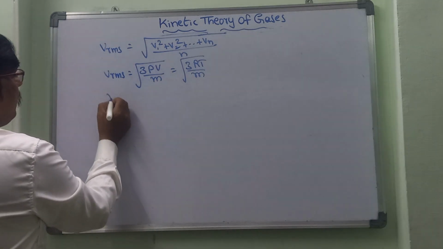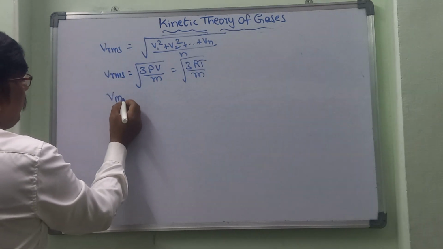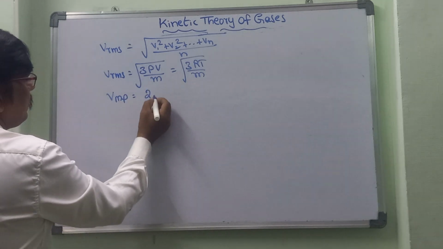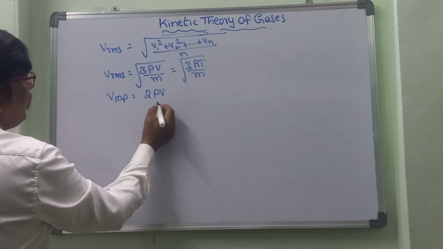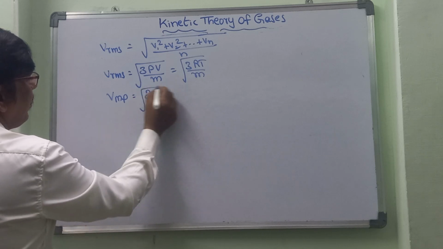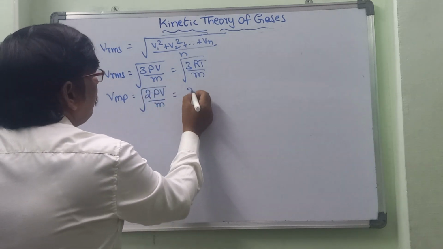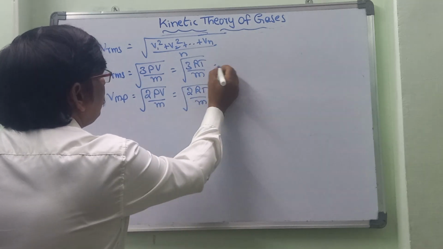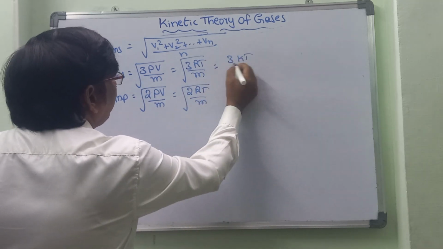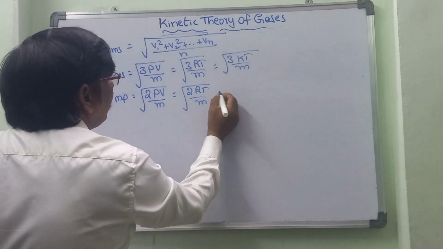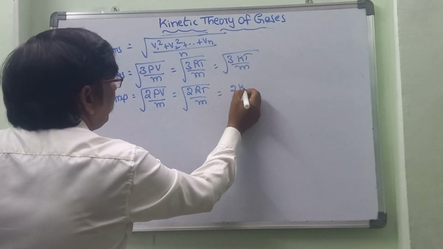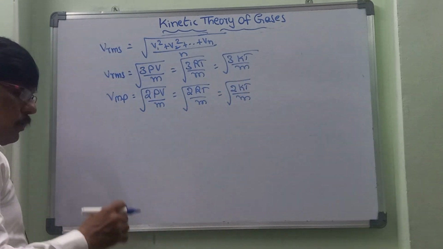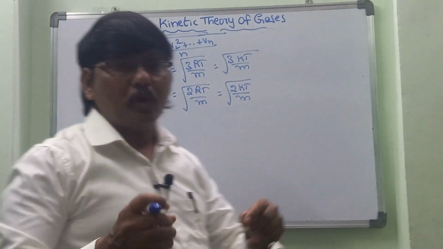The next one is the most probable velocity. The most probable velocity is equal to the square root of 2PV by M, and also we can take the square root of 2RT by M, and this is equal to the square root of 2KT by M also. This is the most probable velocity.